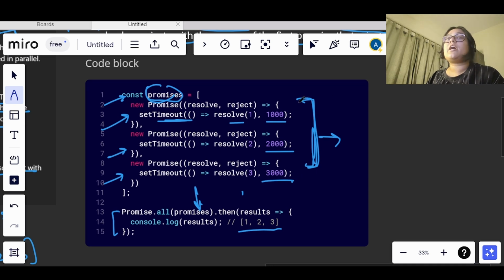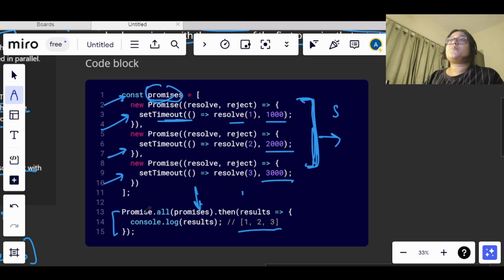So here we don't have that specific thing that was asked in our question, that we cannot have the functions getting resolved at different periods of time. They should get resolved parallelly, okay. So that is the thing. Therefore we don't have to implement setTimeout there. We will not be using setTimeout. All of them will be getting resolved at the parallel time, okay. So that is it. So this is the basic implementation, right?